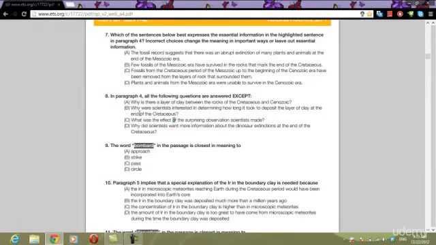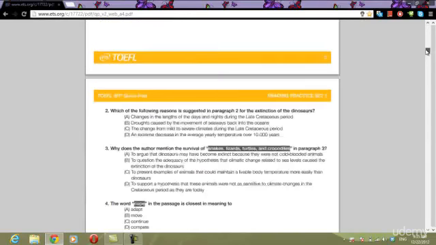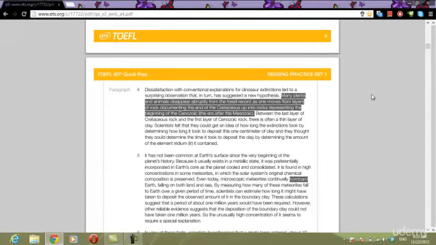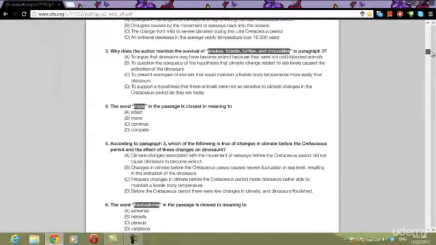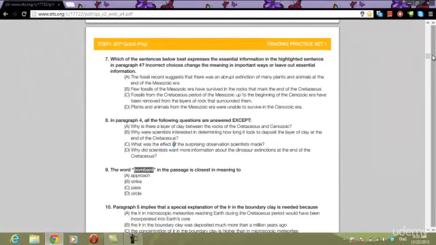Choice B is found. Why were scientists interested in determining how long it took to deposit the layer of clay at the end of the Cretaceous? Why were they interested in it? It says here, scientists felt they can get an idea of how long the extinctions took by determining how long it took to deposit this 1 centimeter of clay. So that's the reason why.